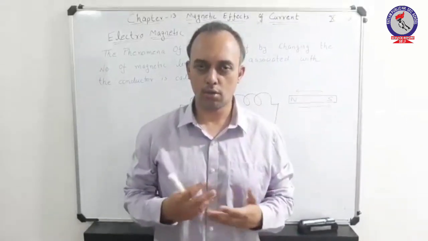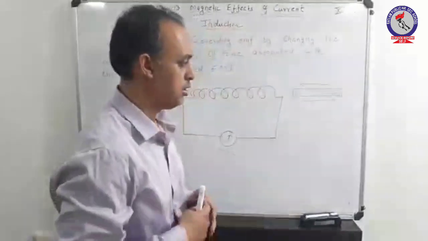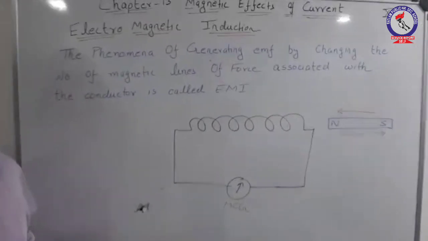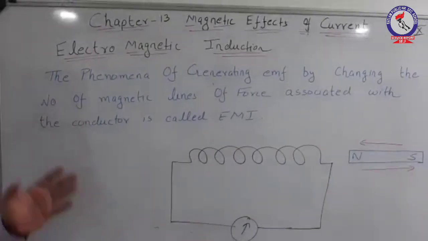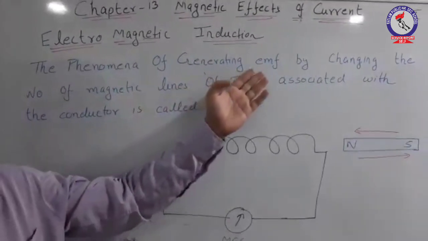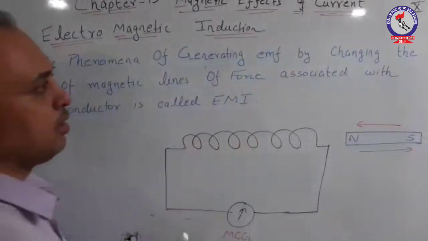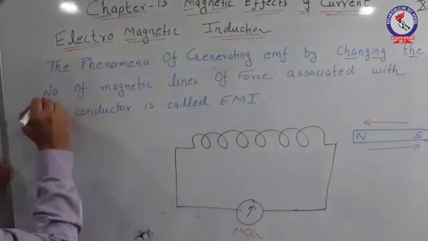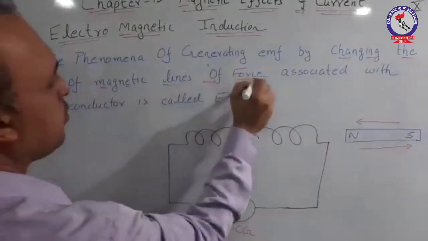Let us go through the simple definition of electromagnetic induction. As the basic definition says, it is the simple phenomenon of generating an EMF by changing the number of magnetic lines of force.